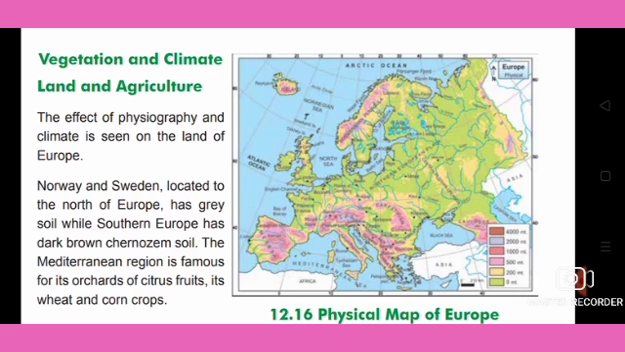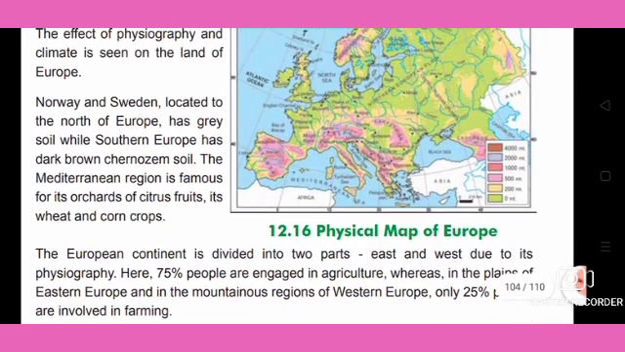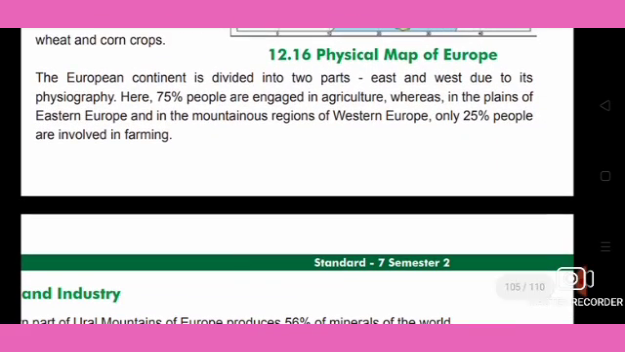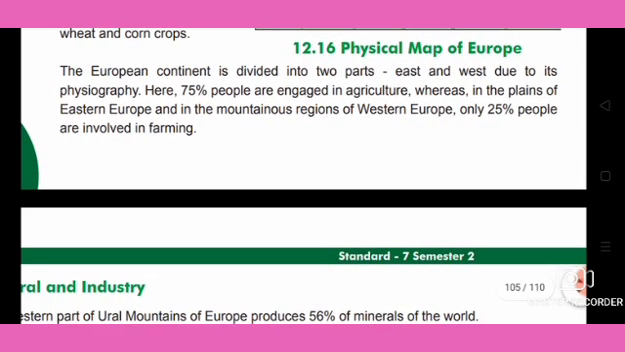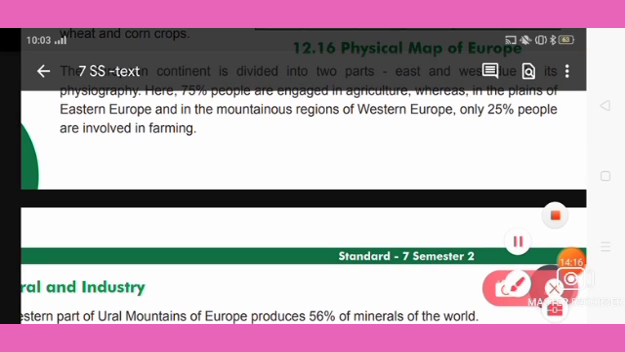The Mediterranean region is famous for its orchards of citrus fruits, and its wheat and corn crops. The European continent is divided into two parts, east and west, due to its physiography.